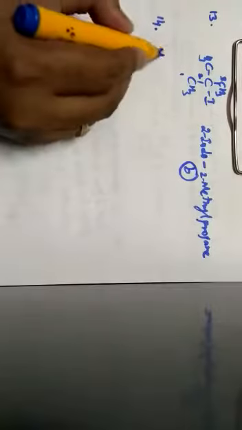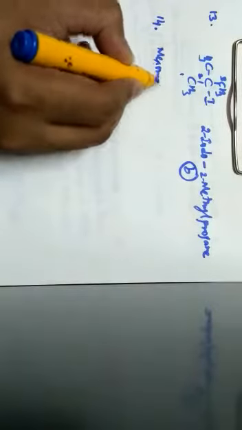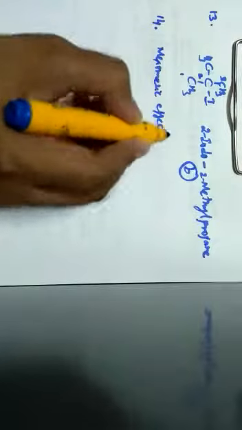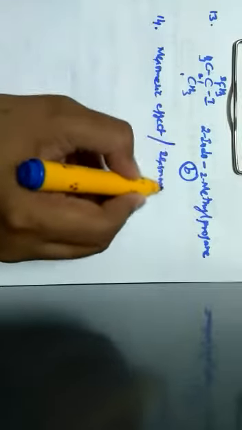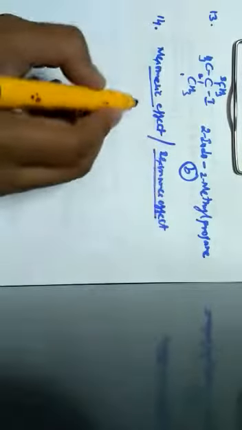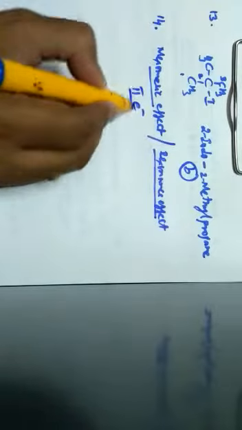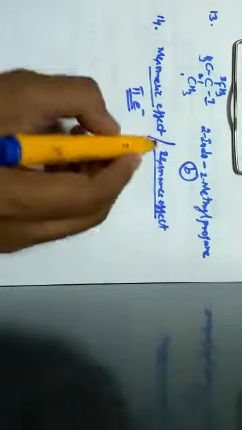When it comes to question number 14, mesomeric effect involves delocalization of. So one concept should be known here: the mesomeric effect can also be called the resonance effect. The mesomeric effect or resonance effect takes place by the delocalization of pi electrons, which is given by the option C. Next one, the 15th one. Which of the following species does not exert a resonance effect?